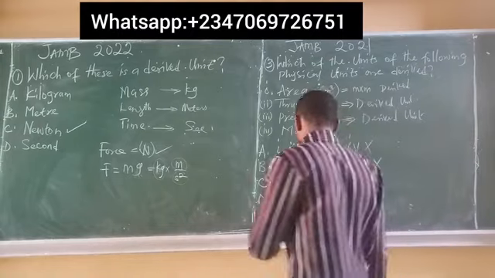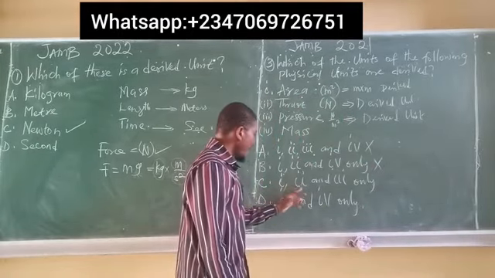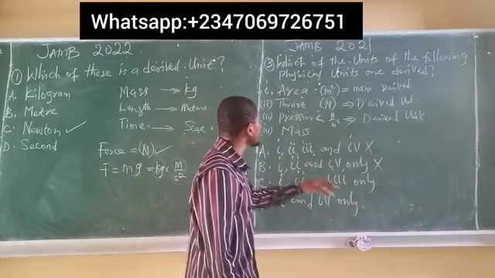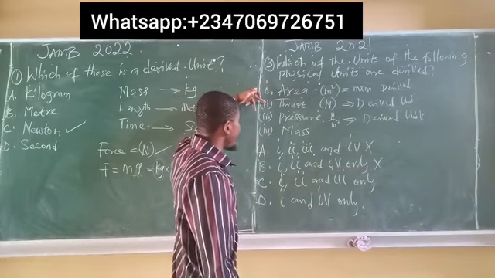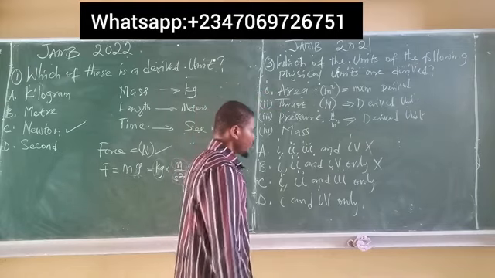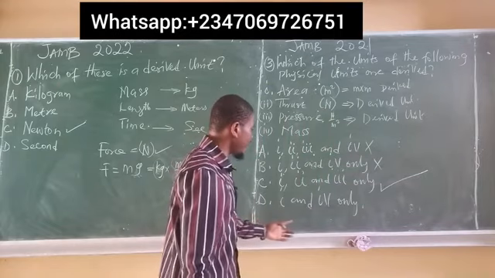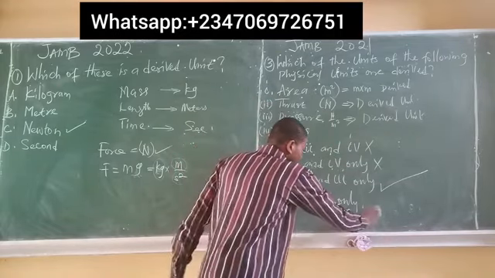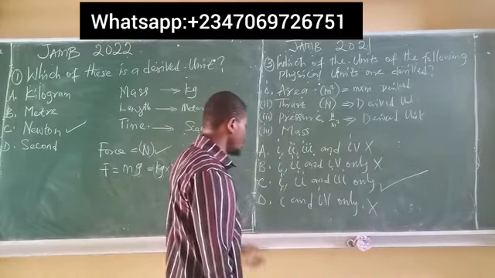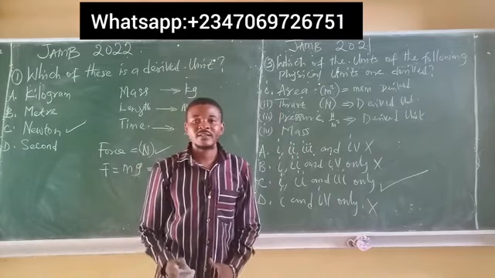Option C says I, II and III only. If we check again, these three are all derived units. So of course, this is the correct answer. Option D says I and IV only, so option D is also not the correct option. So the correct option is simply option C. All right, so guys, that's it.